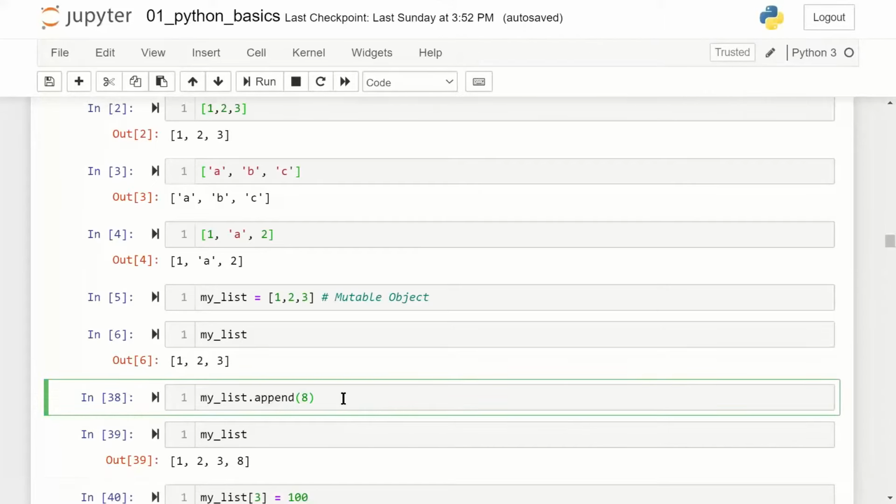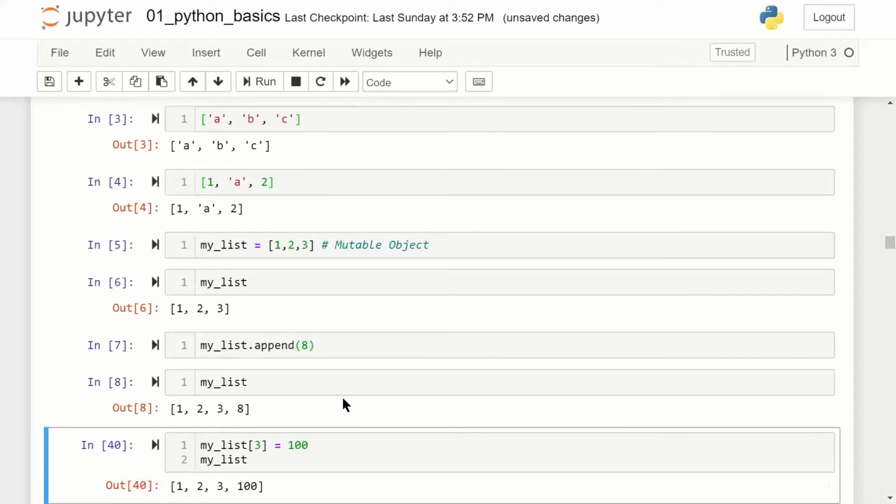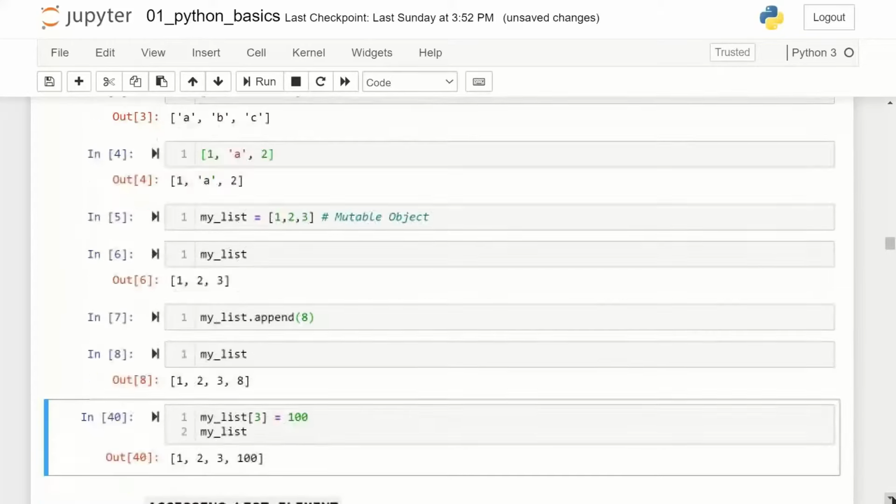If you see this syntax dot append, what we are doing is appending a value 8 to an existing list. The append syntax works in a list because lists are mutable. As such, we can add, modify, delete elements from a list. The moment I add an element and again check my list, it shows the values 1, 2, 3, 8.